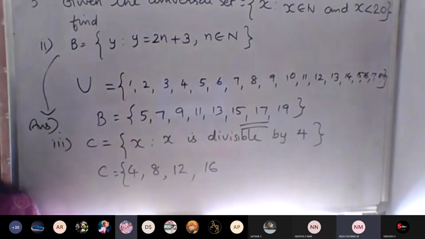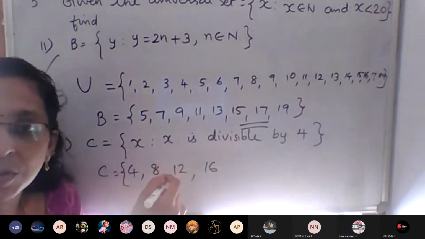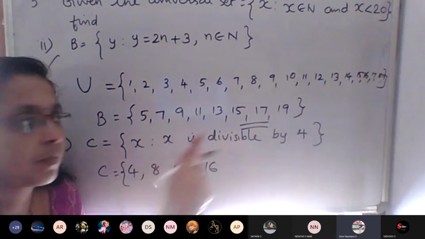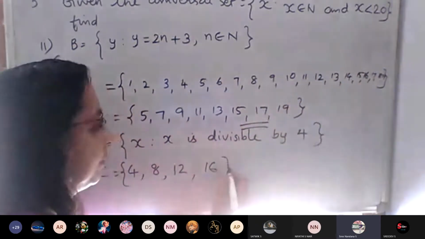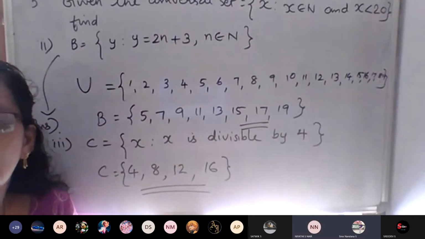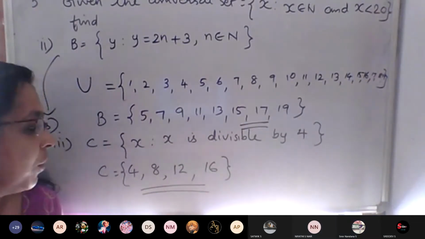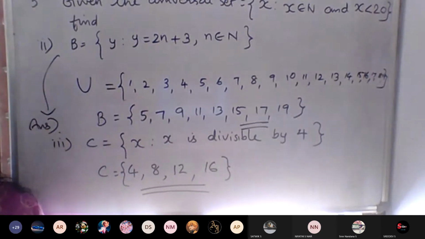But 20 is not needed, it should be less than 20. Only up to 19 we have in the universal set. So up to 18 only we need to write. So 4, 8, 12, 16 is the answer.